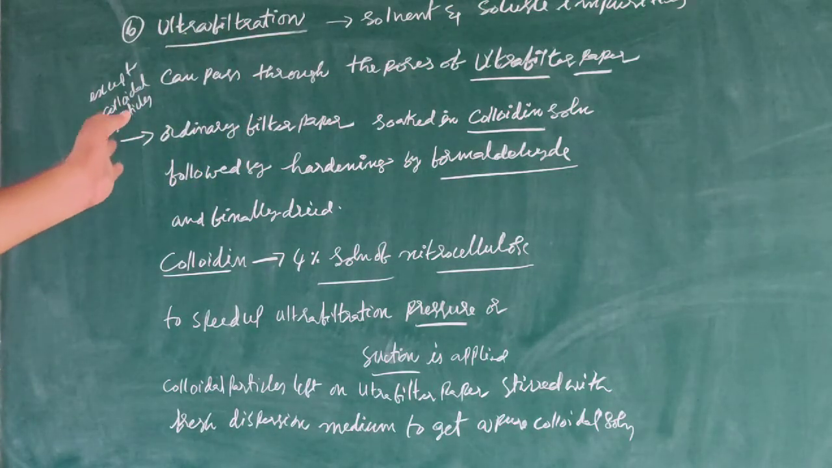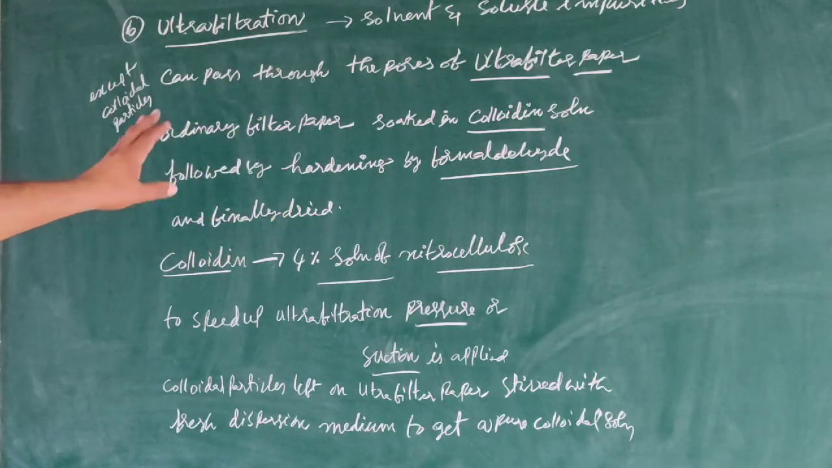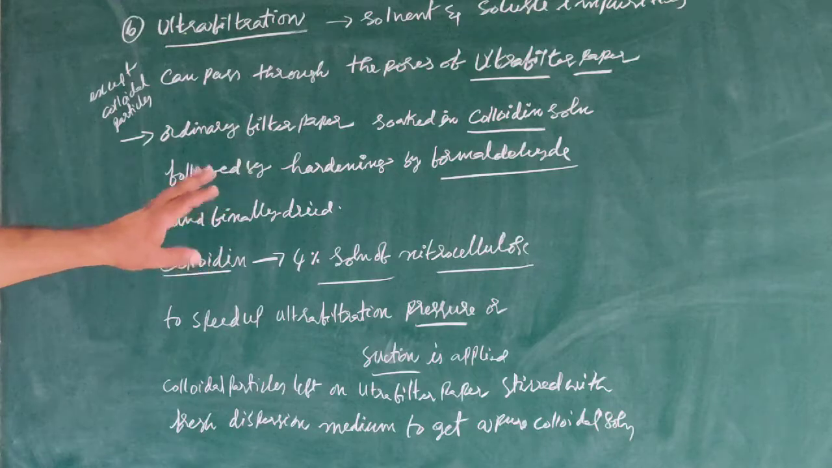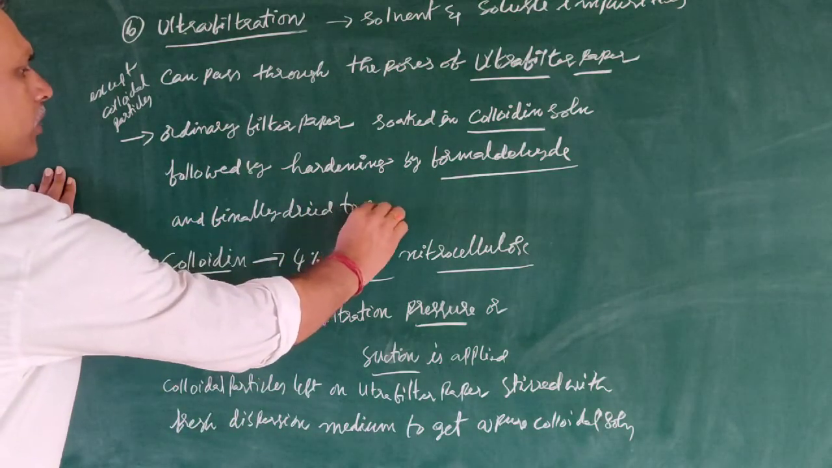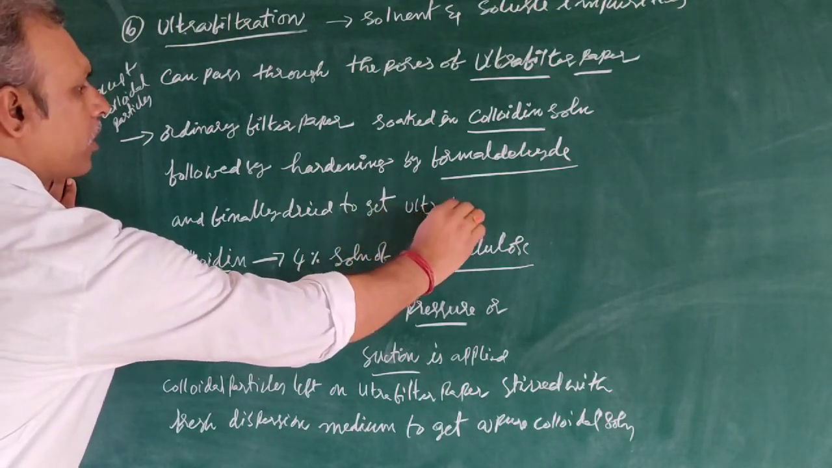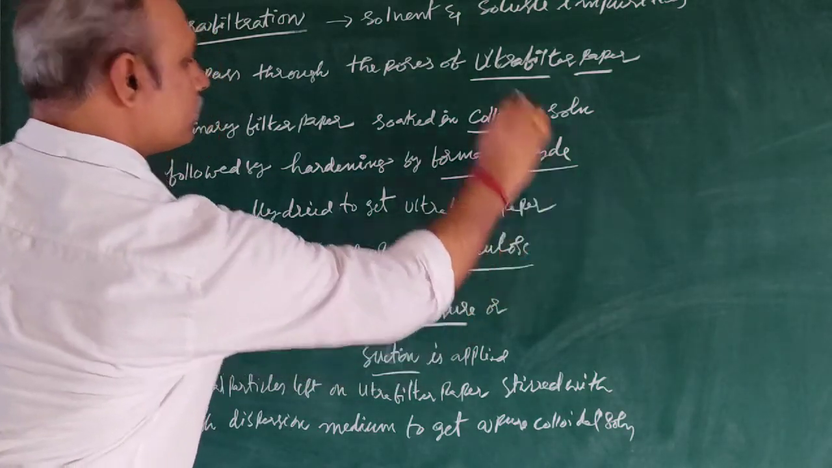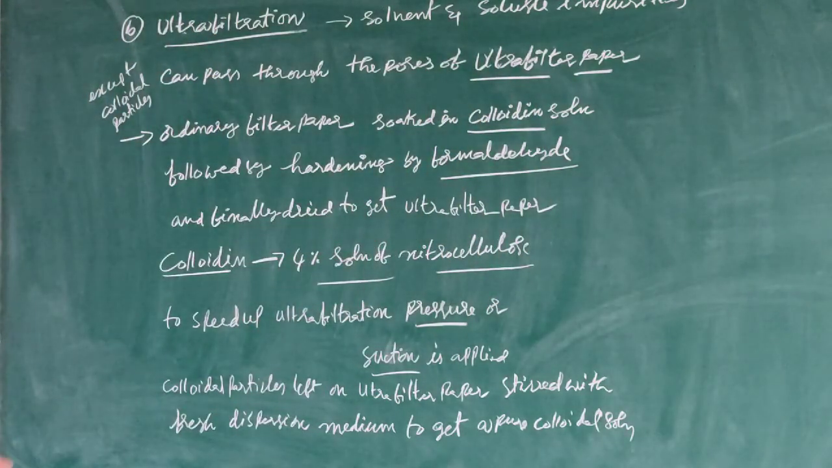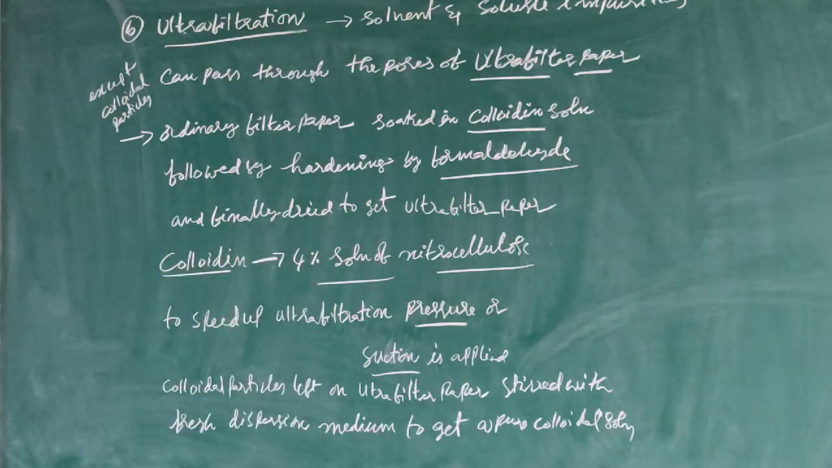Once again, ordinary filter paper is soaked in colloidal solution, followed by hardening by formaldehyde, and finally dried to get ultrafilter paper. What is the meaning of colloidal? Colloidal is a 4% solution of nitrocellulose.